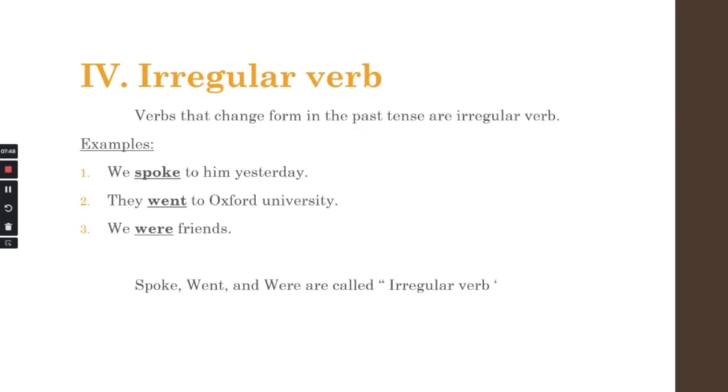We were friends. So as you can see, were here is the verb 2 of am, is, are, which we use in the present, and were or was we use in the past tense, and been we use in the perfect because it is verb 3, like I mentioned. Okay, I hope you listen to this. Spoke, went, and were are called irregular verbs.